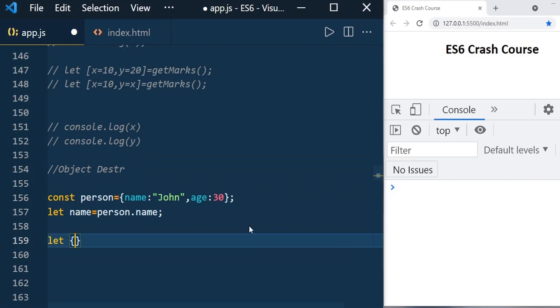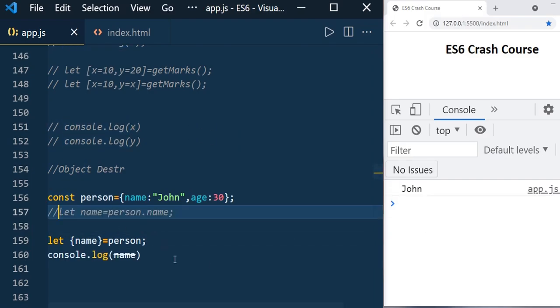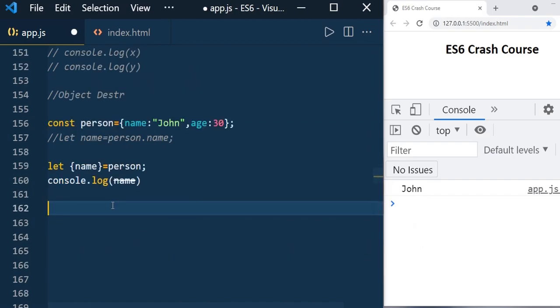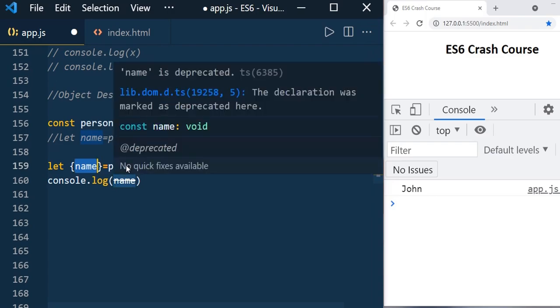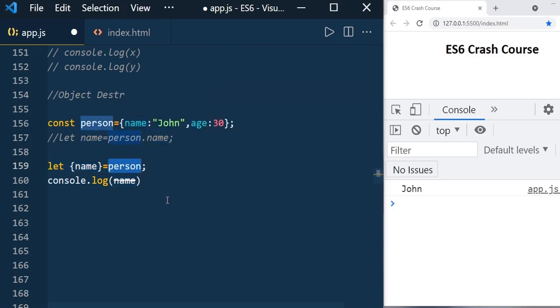You can use the curly brackets like this, name equal to person. And if you go and print console.log, you can see Janu, right? So object destructuring works like this: you define the data type and then the identifier, and the person is like the expression here.